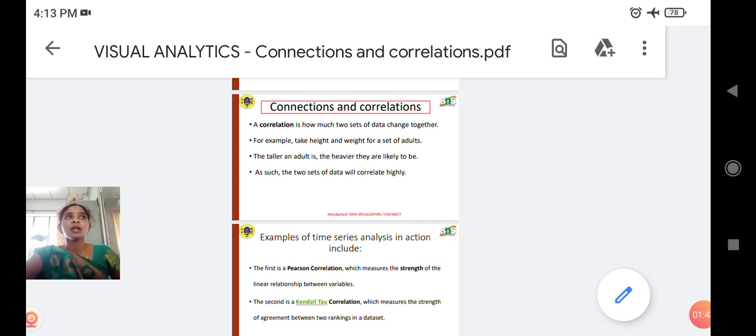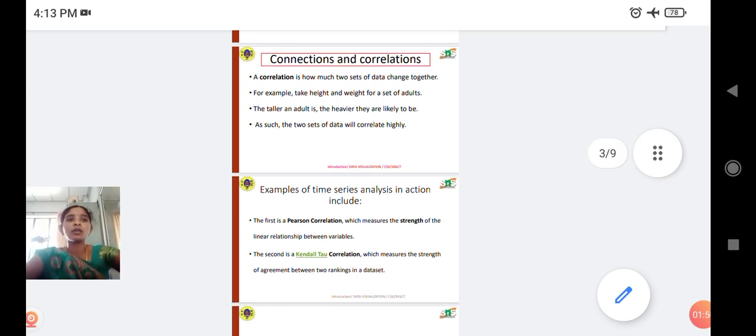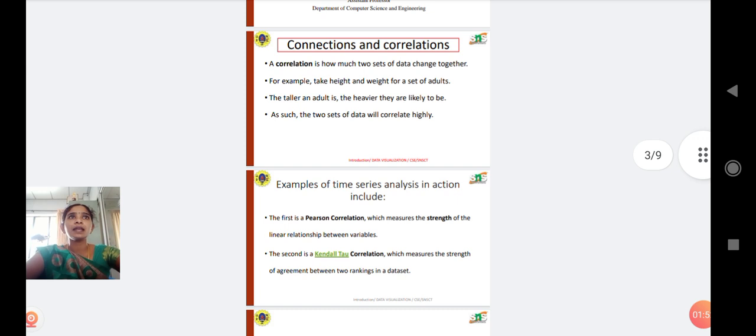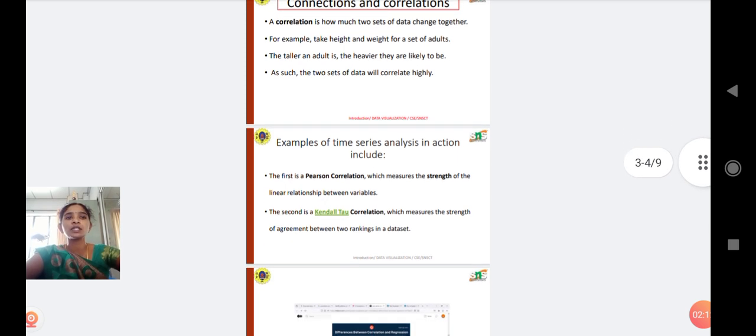For example, the amount of time spent studying and the number of errors on a test. These are examples of negative correlation. And there is no correlation when the variables do not show any consistent relationship, like shoe size and intelligence. So these are the correlation types: first positive, second negative, and third no correlation.